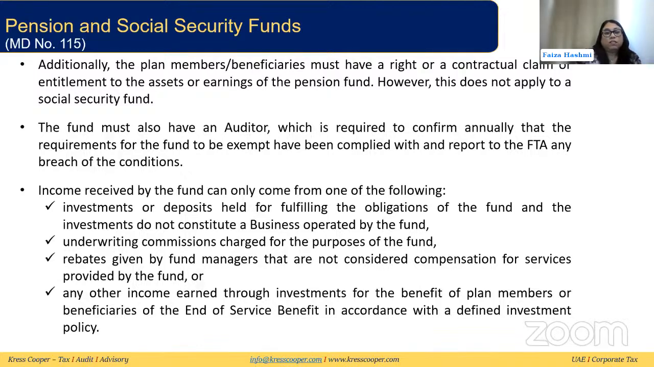Now, income received by the fund can only come from one of the following categories for the exemption to be available. That is investments or deposits held for fulfilling the obligations of the fund, where the investments do not constitute a business operated by the fund. Underwriting commission charged for the purpose of the fund. Rebates given by fund managers that are not considered compensation for services provided by the fund. Or any other income earned through investments for the benefit of plan members or beneficiaries of the end of service benefit in accordance with the defined investment policy.